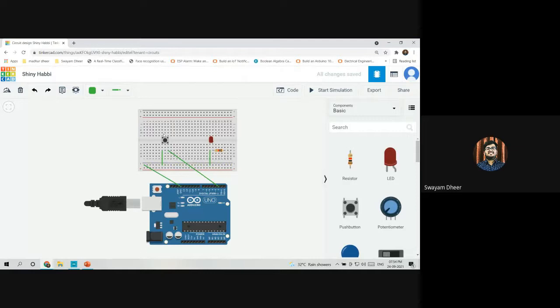So has everybody connected the button to pin number 2? Yes. Okay. Now we need to connect the LED to one of the pins on the Arduino board. I have chosen pin number 12 for that. Now, can anybody guide me? How should I connect the LED to its particular pin? I need to connect it from the resistor. Should I do it from here or from here? From the row of the anode. This one, right? Yes, correct. So I'll connect my LED to pin number 12 here. Okay, so now the connections are done. Has everybody done the connections?